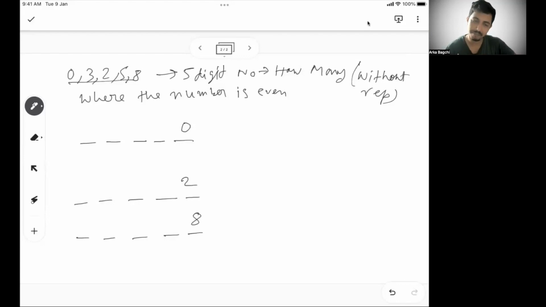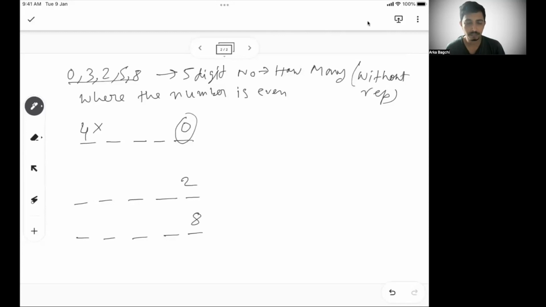Again, apply that same approach. So the first place, now 0 is already taken, and I said without repetition. So 0 cannot be the choice anyway in the first place. So I have 3, 2, 5, 8, 4 options to select in the first place. So let's say 4 options here. Now 0 is fixed here. 4 options here in the first place.